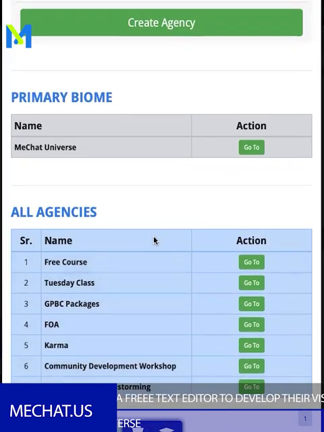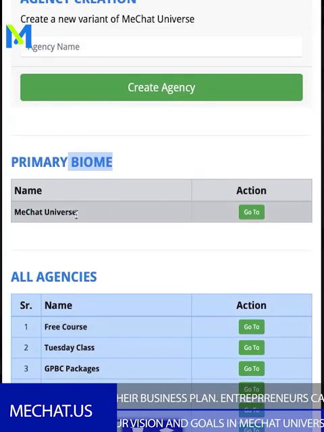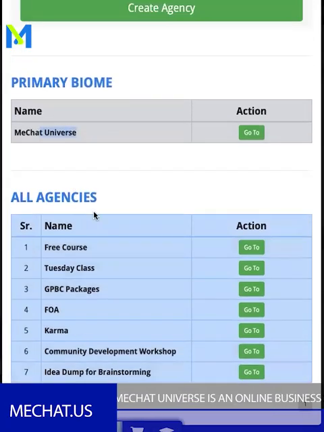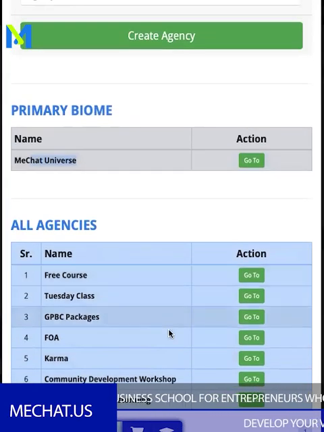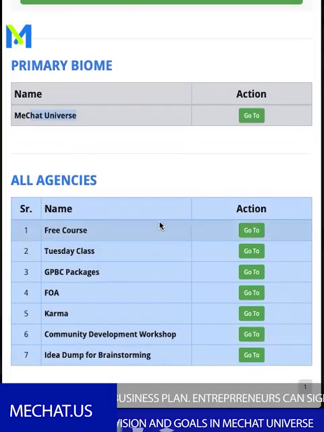So I need all of these. I need these 7 agencies to create this one vision, which we call a biome. So to create my biome, I need all of these ideas to make my vision come true. Of course, your vision will have different goals than mine, but these are my milestones and objectives.